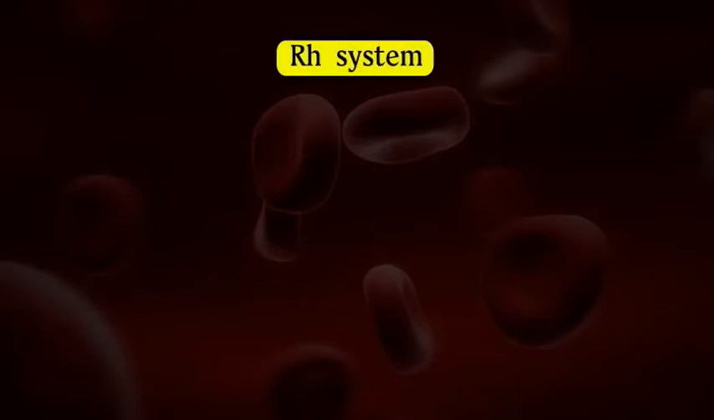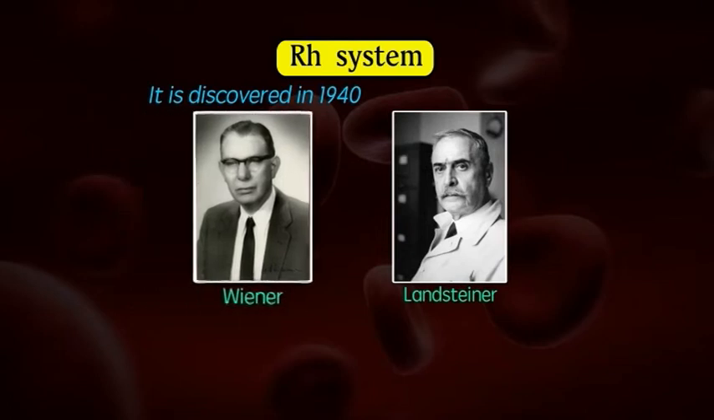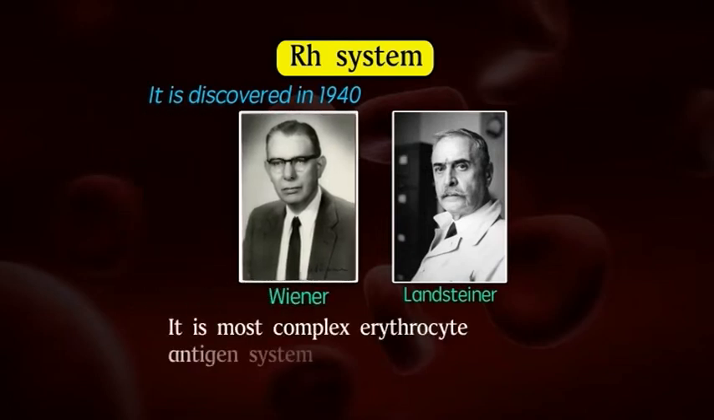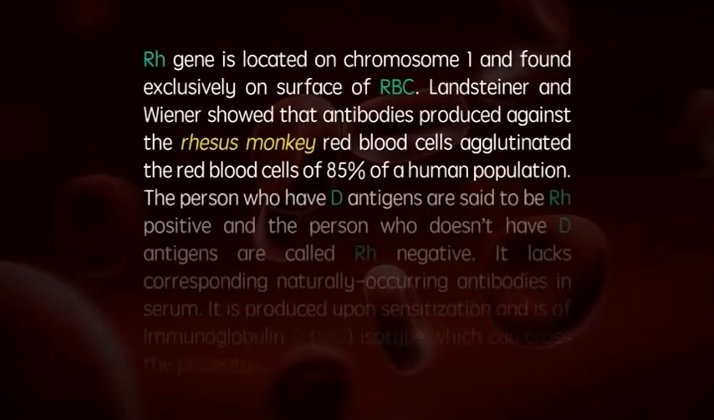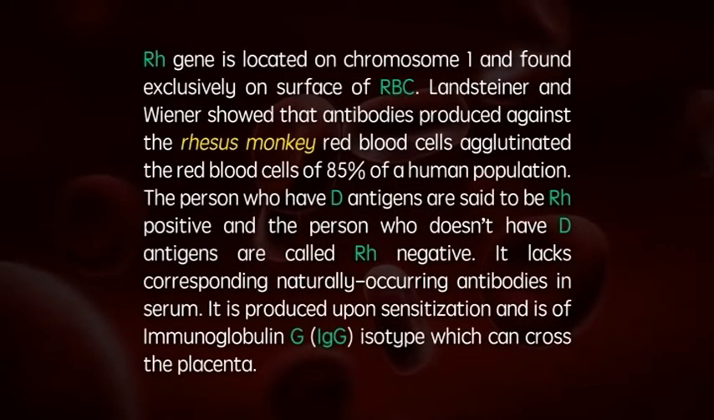RH system. It was discovered in 1940 by Landsteiner and Wiener. It is the most complex erythrocyte antigen system. The RH gene is located on chromosome 1 and found exclusively on the surface of RBCs. Landsteiner and Wiener saw that antibodies produced against the rhesus monkey red blood cells agglutinated the red blood cells of 85% of the human population.